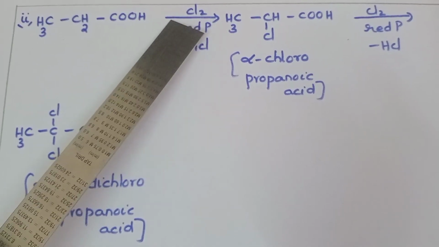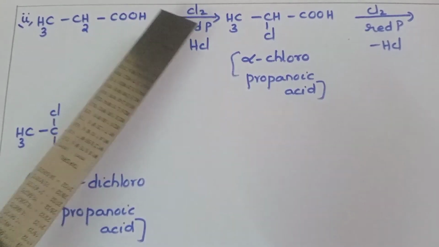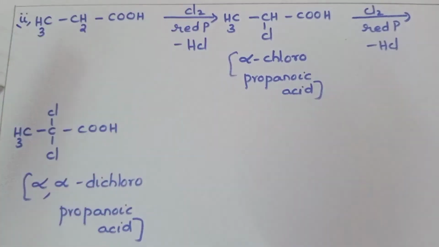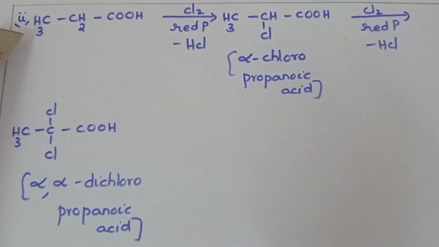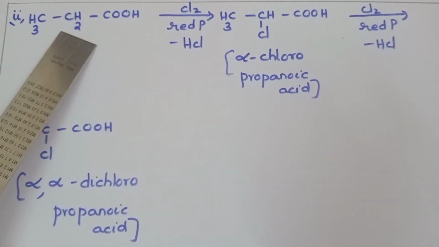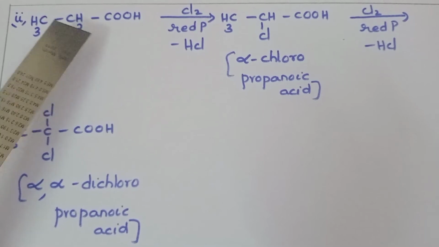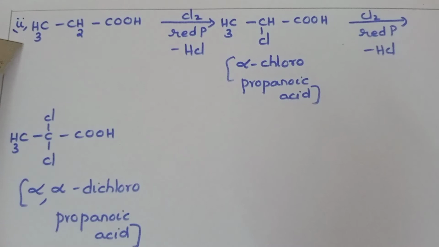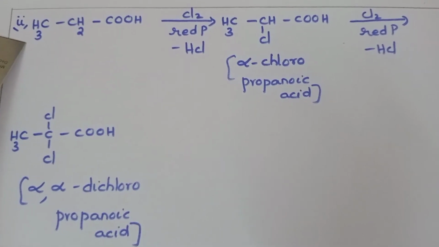So, either chlorine or bromine. Here I have taken chlorine in the presence of red phosphorus. Here comes the question: are these alpha hydrogens, the CH2 ones, these 2 hydrogens, or the CH3 ones, these 3 hydrogens?